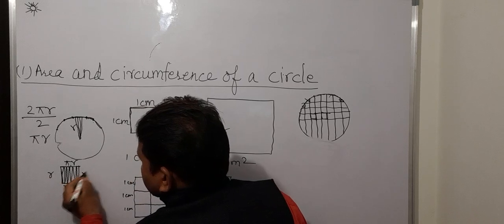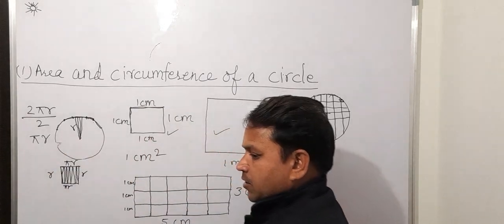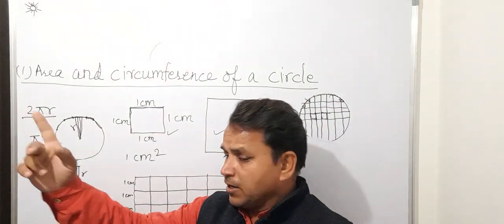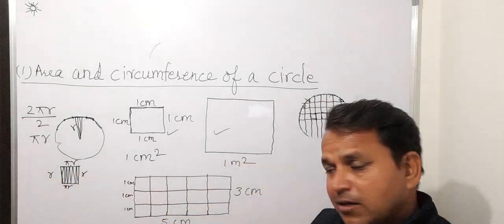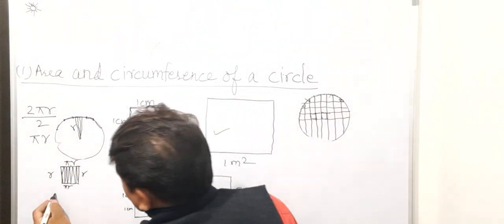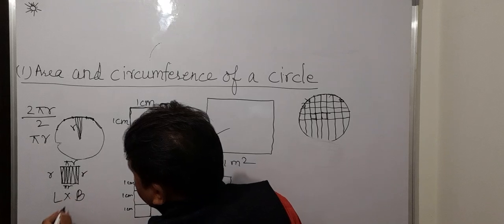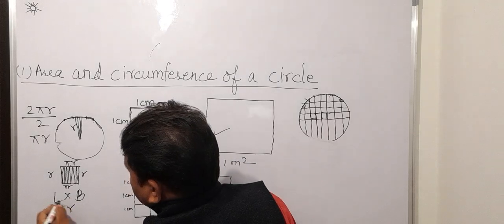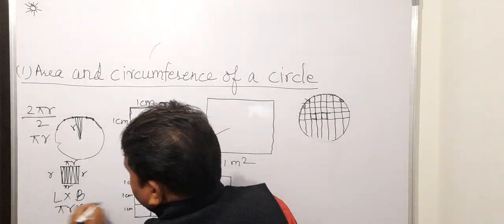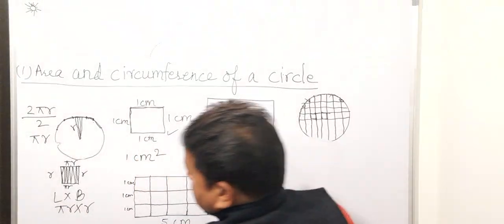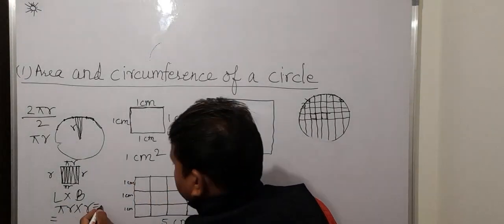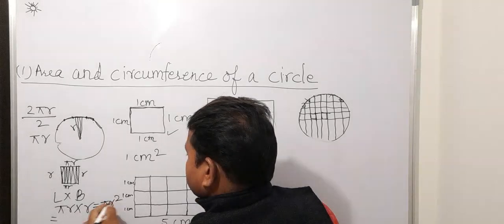Width is r. This is a rectangle in which this is the length and this is the breadth. Then what will be the area of this rectangle? Definitely L into B, and that is pi r as the L, into r, which is the breadth. So when you solve it, you will get pi r square.